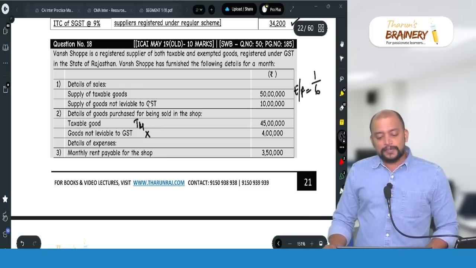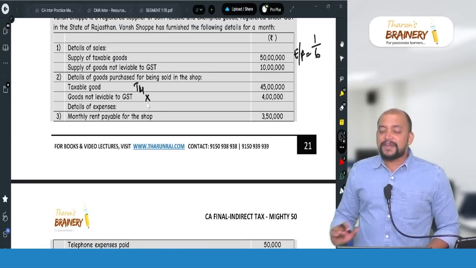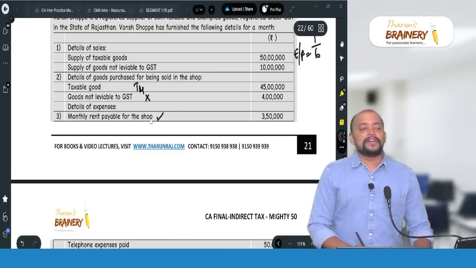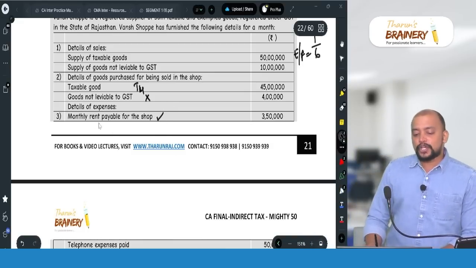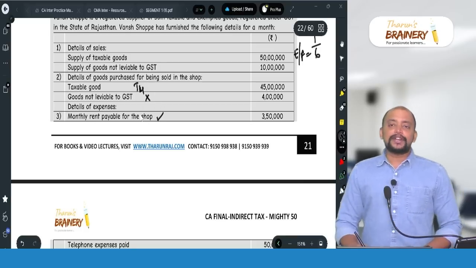Then details of expenses. Monthly rent payable for the shop: we pay GST, but this cannot be segregated anywhere, because in the same shop we are selling both taxable goods as well as exempted goods. So therefore it's a common credit.